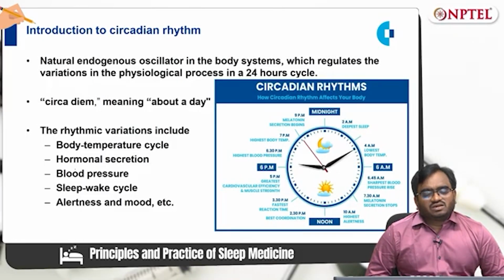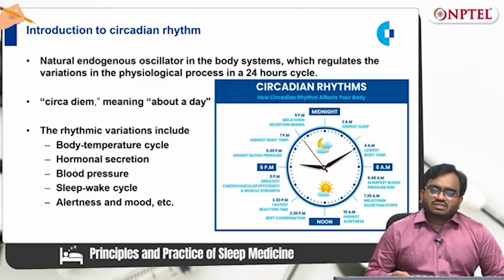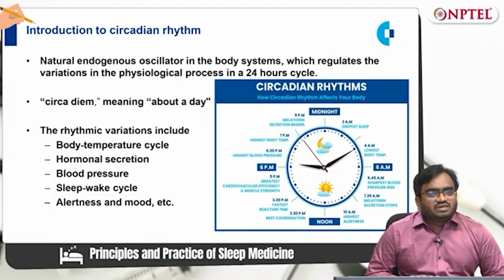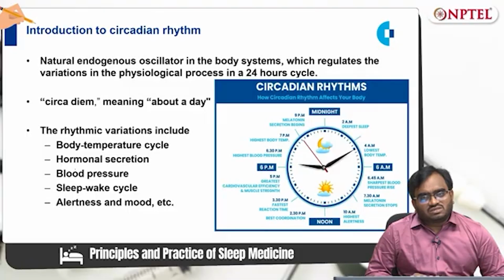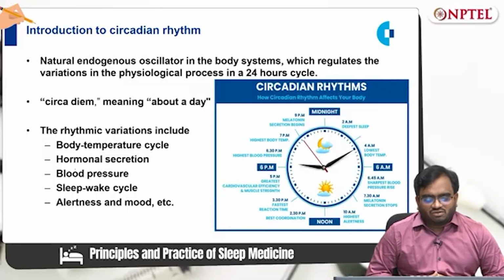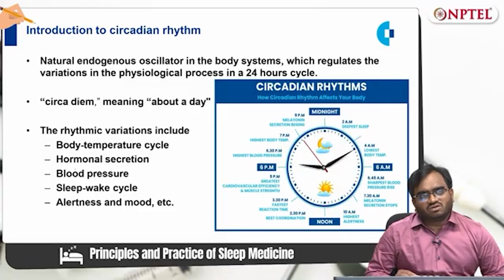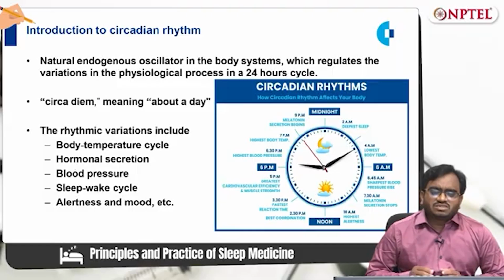That is, in a 24 hours day-night cycle, the body temperature, for example, in the early morning, is less when compared to the evening temperature. It doesn't mean the temperature crosses beyond the normal limits. For example, the normal temperature is 37 degrees centigrade in a healthy individual. But it is not exactly 37 in the entire day.